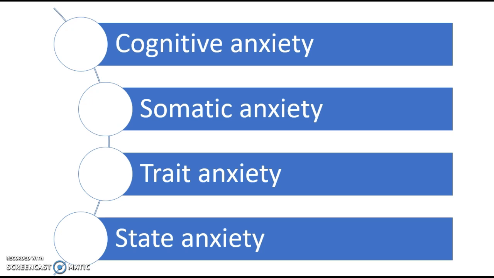So state anxiety, this is the immediate response to a specific situation. In state anxiety, there is a different amount of anxiety experienced for a different situation depending on the individual and the environment they are in. For example, a netball player may not be more anxious in a high-level game like a semi-final or a final than in training. State anxiety means that someone will have varying degrees of anxiety depending on the setting. This can be applied to social settings and sports situations.